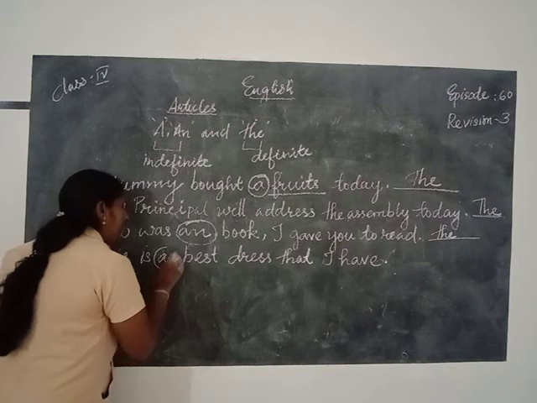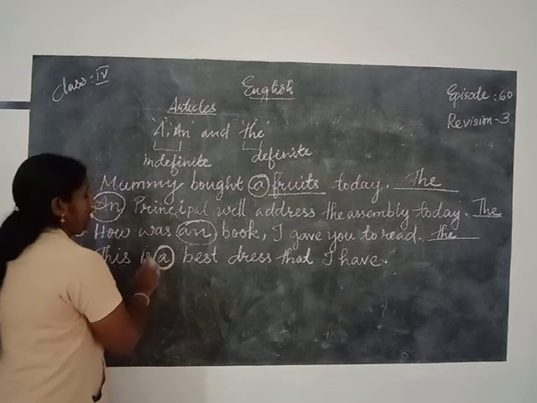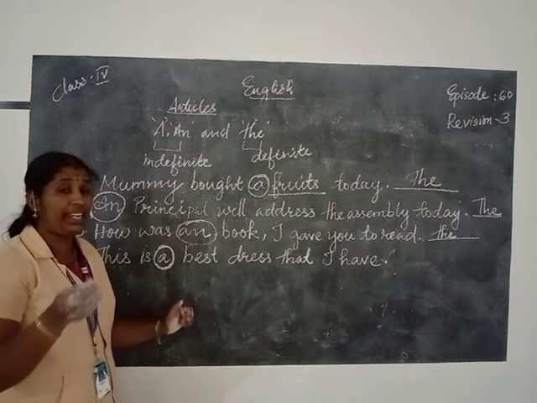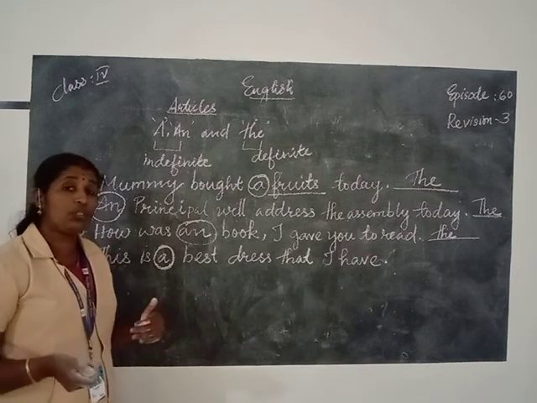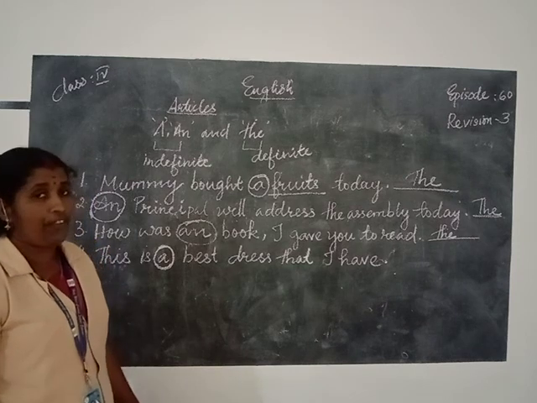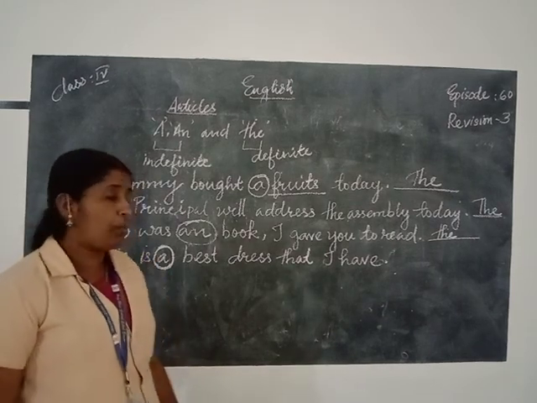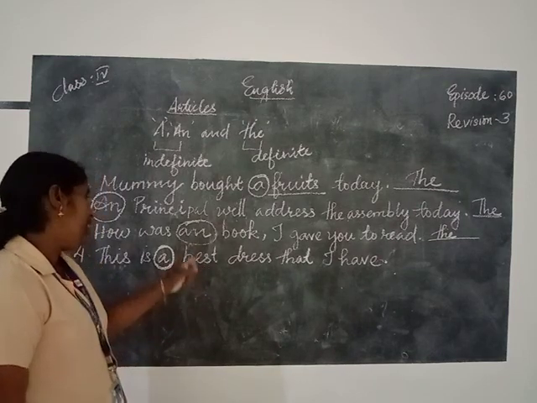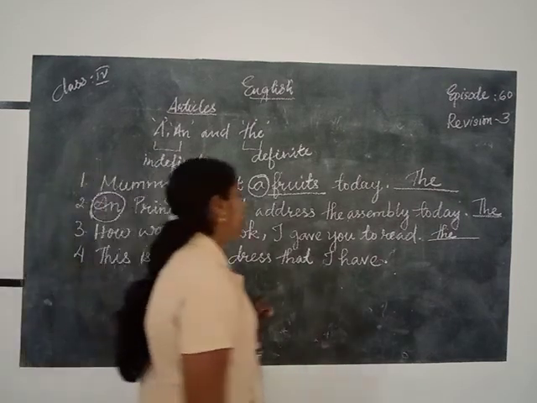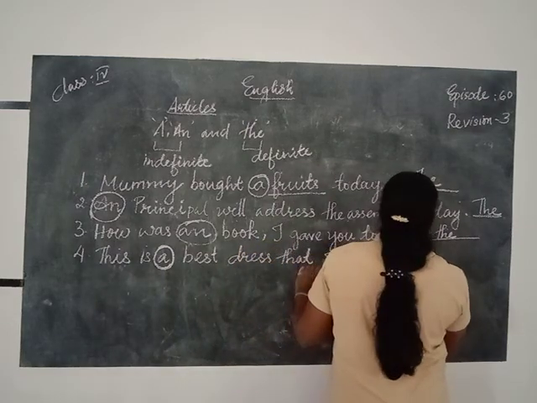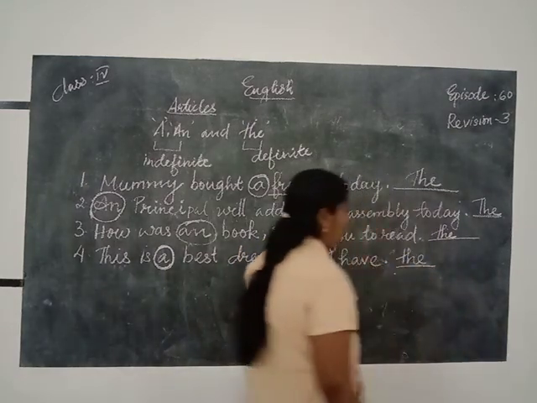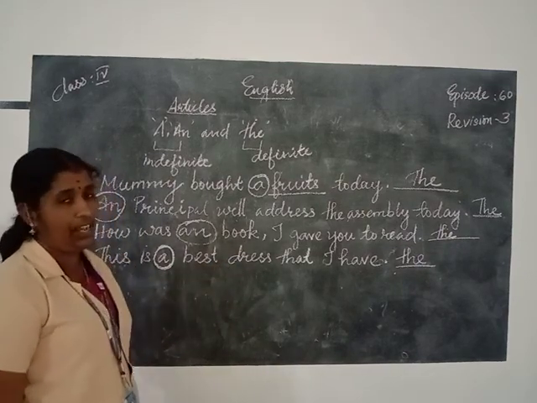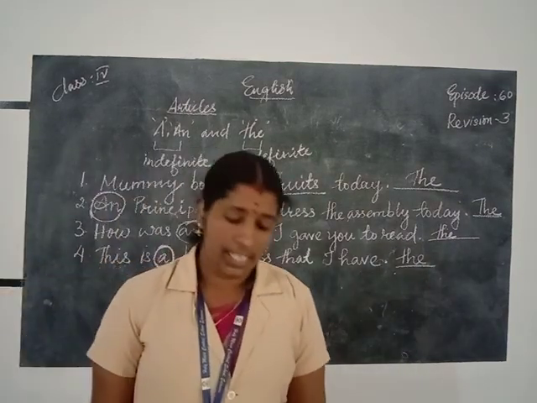A is not correct, so we circle the incorrect article. We are comparing, and whenever we use the superlative degree, we use the definite article the in front of it. Good, better, best is the superlative degree. So this is the best dress that I have.